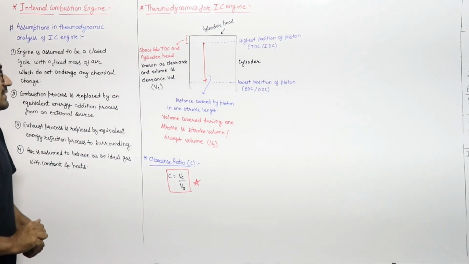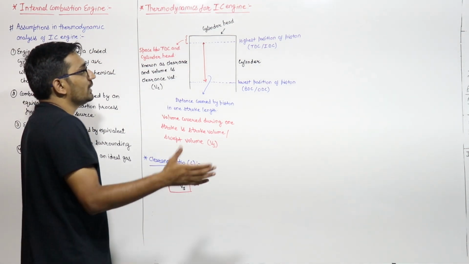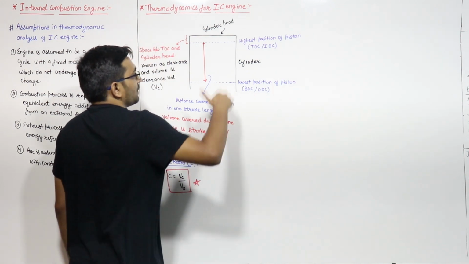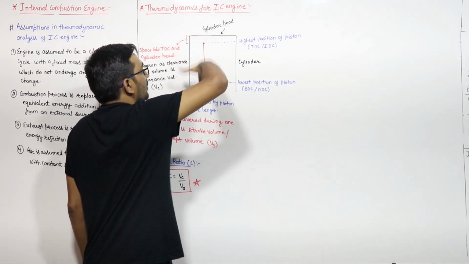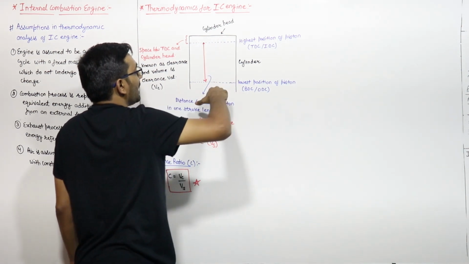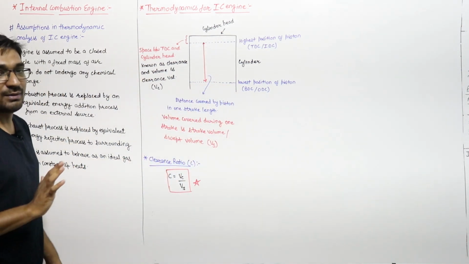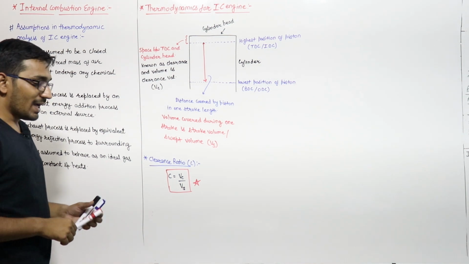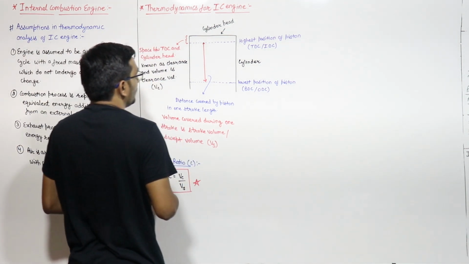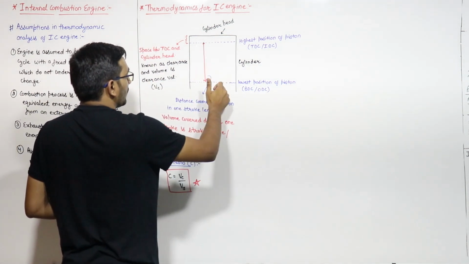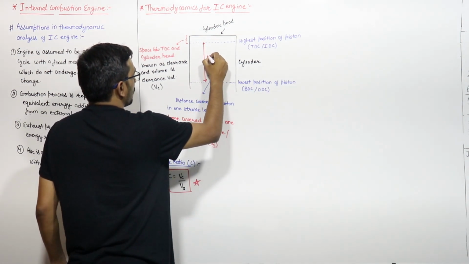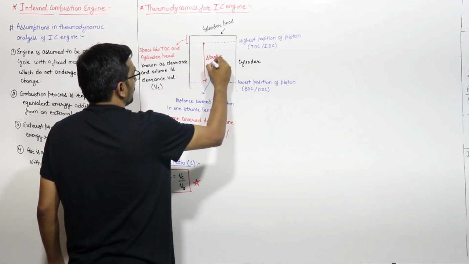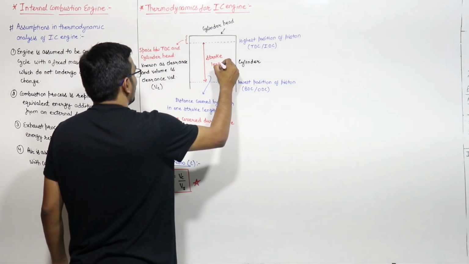During all the processes, the piston will be reciprocating between TDC and BDC. The length covered during one motion from here to here is known as the stroke length.